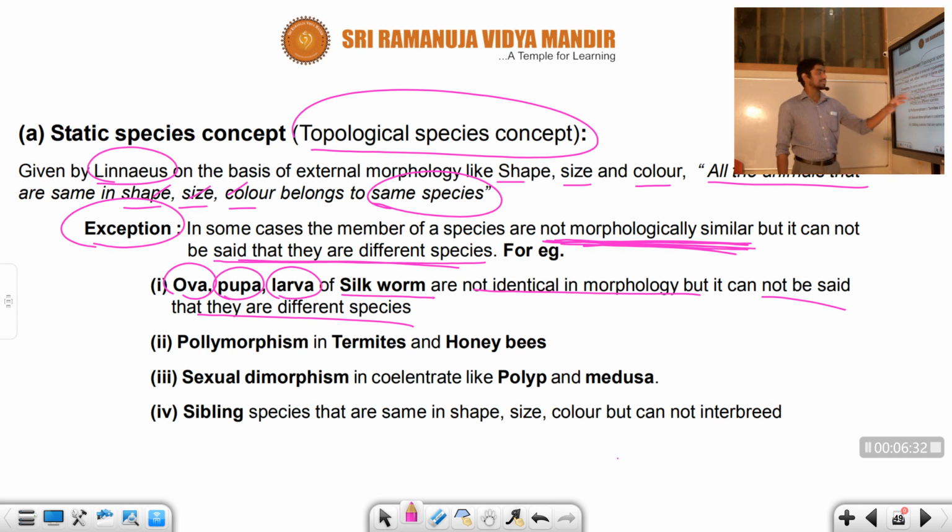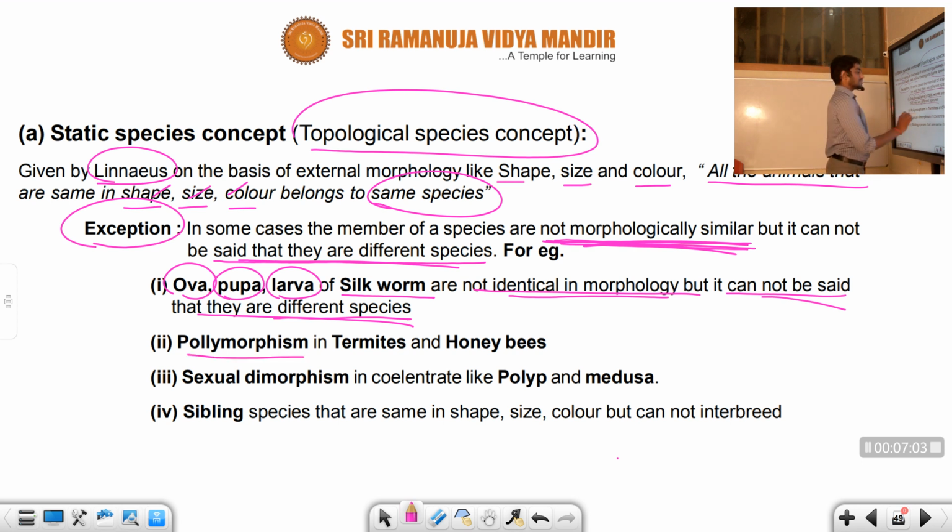The silkworm actually shows indirect development. Why indirect development? First of all, the silkworm lays eggs, which are nothing but ova, and it develops into the pupa stage. The pupa is developed into the larva, and finally it is converted into the silkworm. So this is considered not identical morphology, but it cannot be said they are different species. I hope you understand, student.